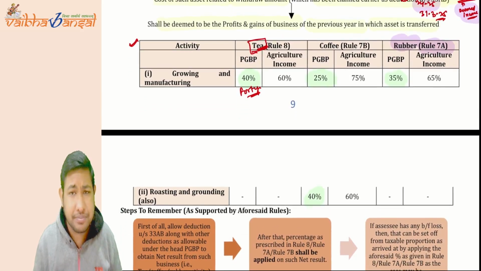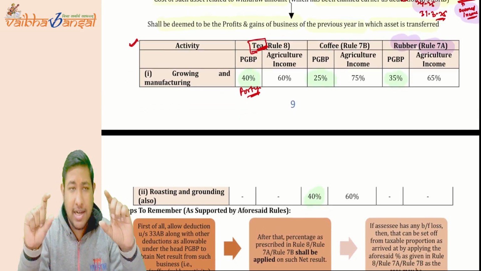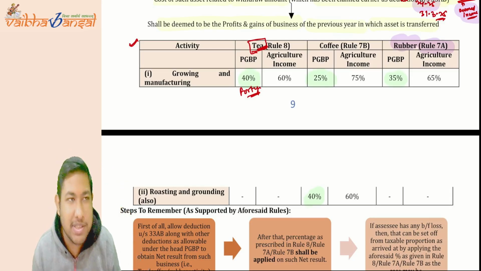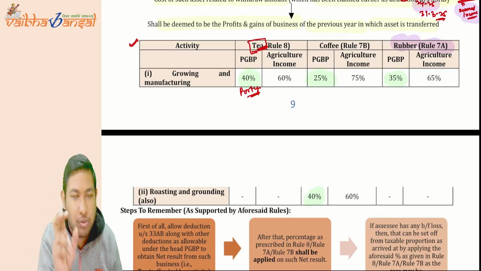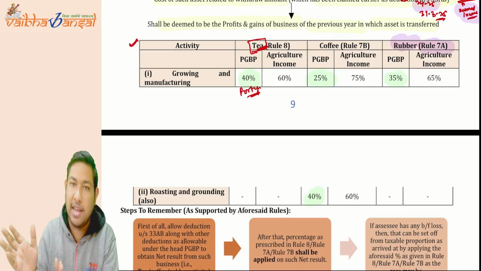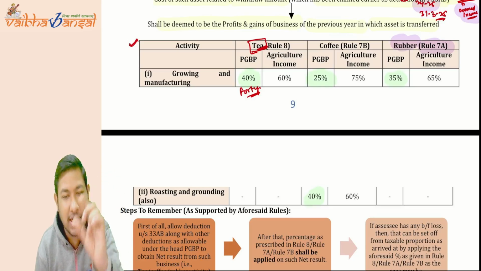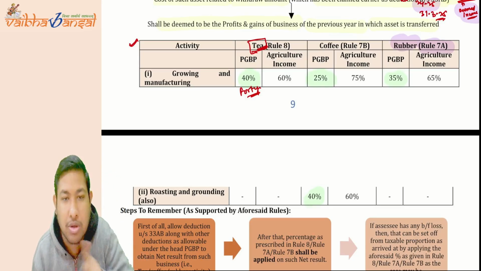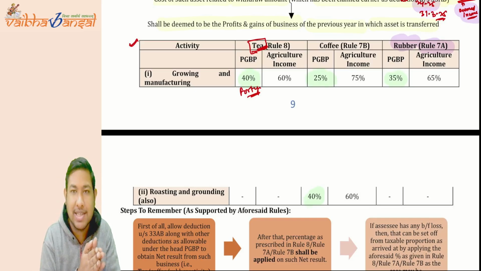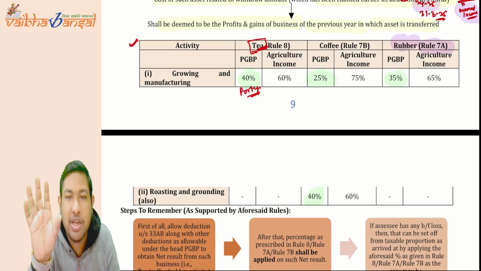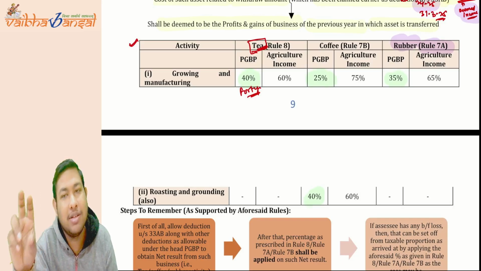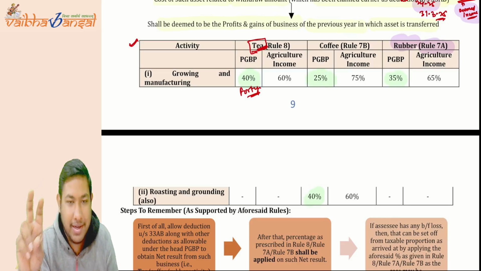Now we have seen the last part, the percentages. Growing and manufacturing tea is 40% PGBP, coffee is 25% PGBP, and rubber is 35% PGBP, and the rest is agriculture income. But for coffee, roasting and grinding alone is not enough. It must be growing, manufacturing, roasting and grinding; if both are covered, it is done only for coffee. So for coffee purposes, 40% is PGBP income and 60% is agriculture income.